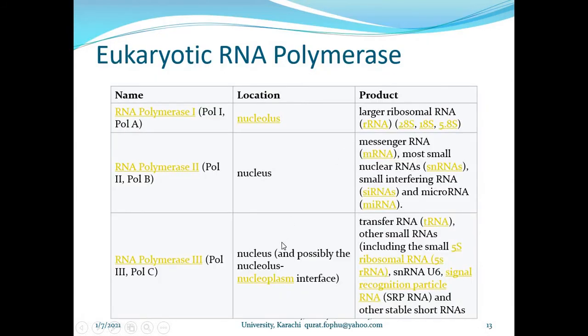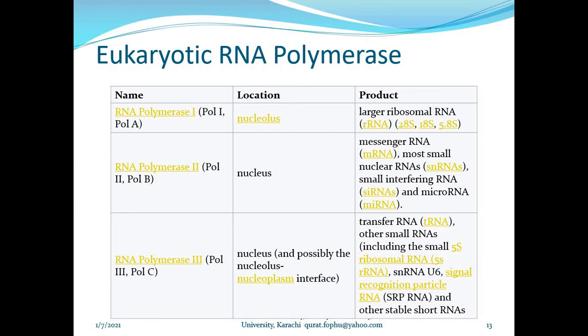So what is the difference between prokaryotic and eukaryotic transcription based on these three steps? The difference is that prokaryotic and eukaryotic RNA polymerases are different. In the prokaryote, only one RNA polymerase performs all the tasks: unwinding the DNA, adding the nucleotides, and terminating the transcription.